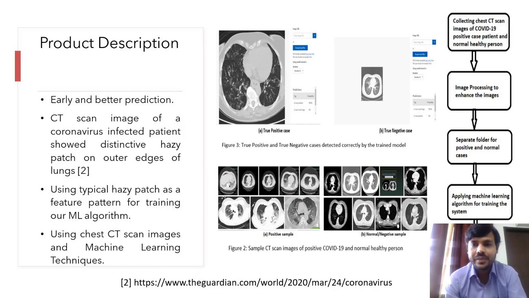What we are doing is collecting chest CT scan images of COVID-19 positive case patients as well as normal healthy persons. And then we are using some image pre-processing techniques to enhance the images. And then we are doing labeling. As you can see in figure 2, in A a positive sample is there, in B a normal sample is there, and then after labeling we are giving it to the system and applying a machine learning algorithm for training the system.